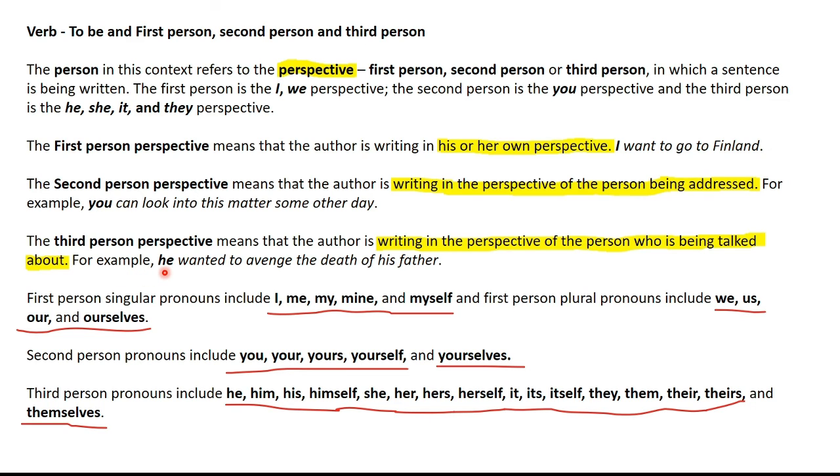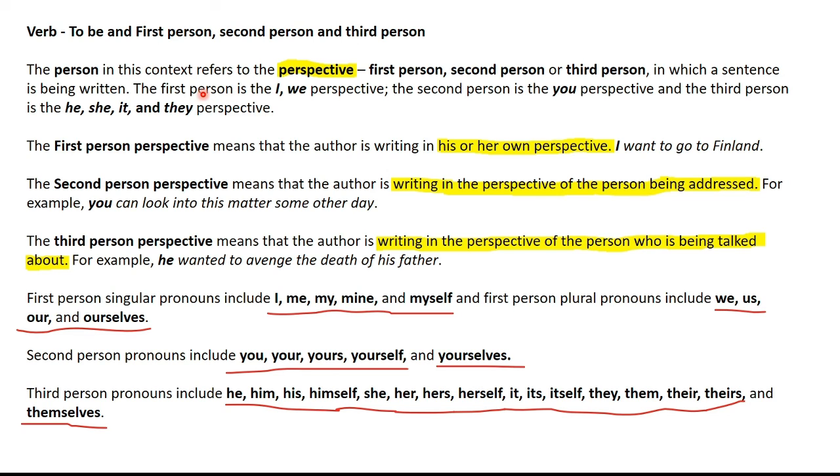And look at this example. He wanted to avenge the death of his father. Now he is the third person perspective, the perspective of the person who is being talked about. So he wanted to avenge. Now he is the third person who is being talked about or referred to.